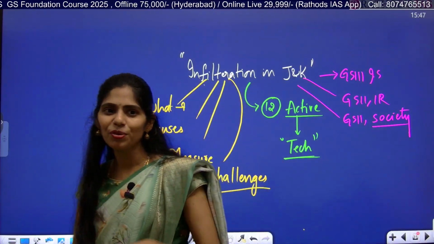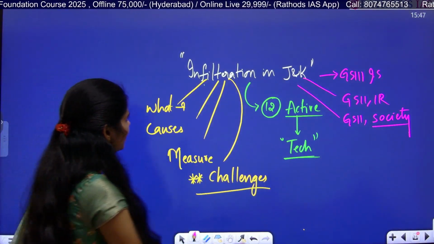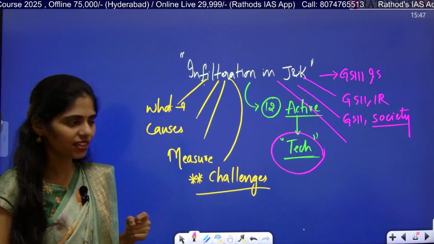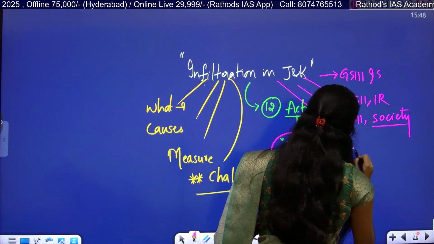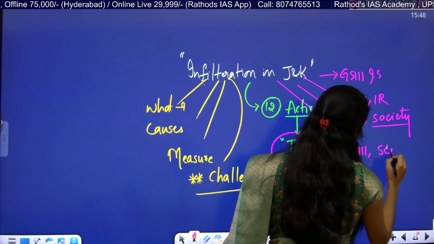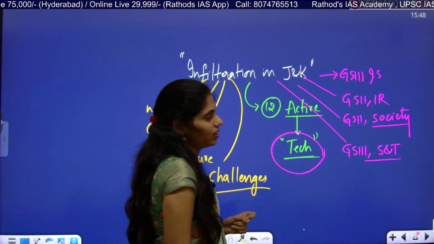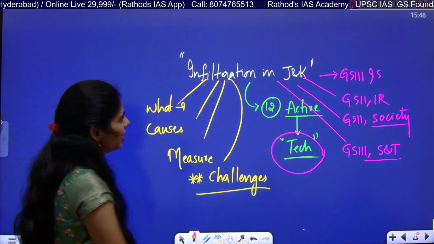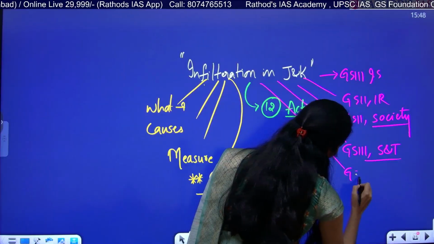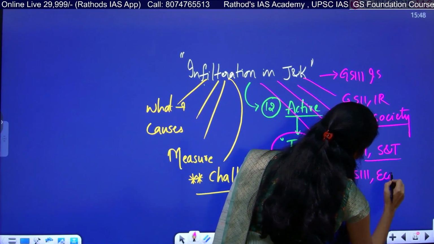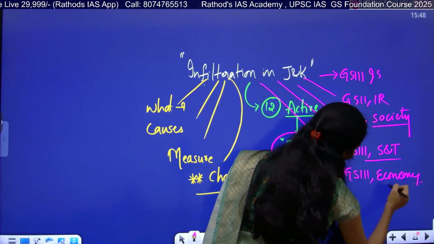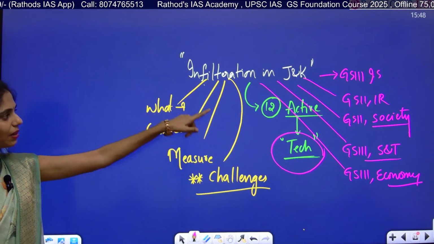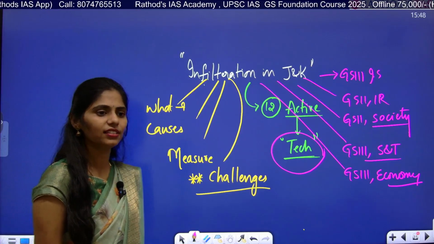And one more idea we can connect here is, they are using advanced technology, right? So there may be internet shutdowns soon, so we can connect with science and technology. And whenever there is an internet shutdown, we can also connect with GS paper 3, economy. It will have an impact on trade, etc. So from the point of view of all these subjects, we can connect this topic.